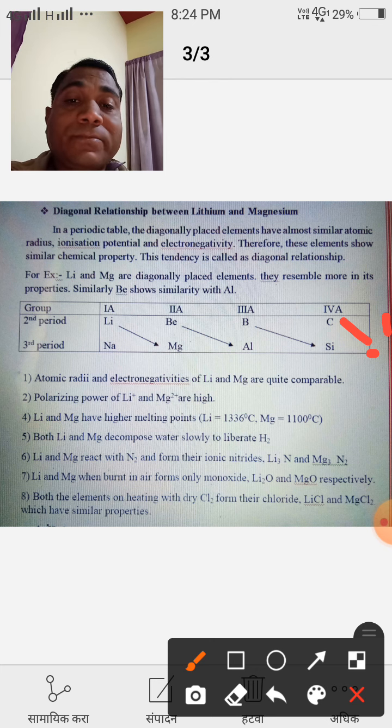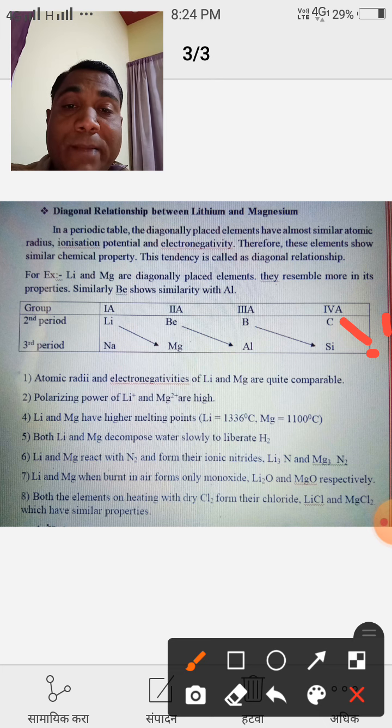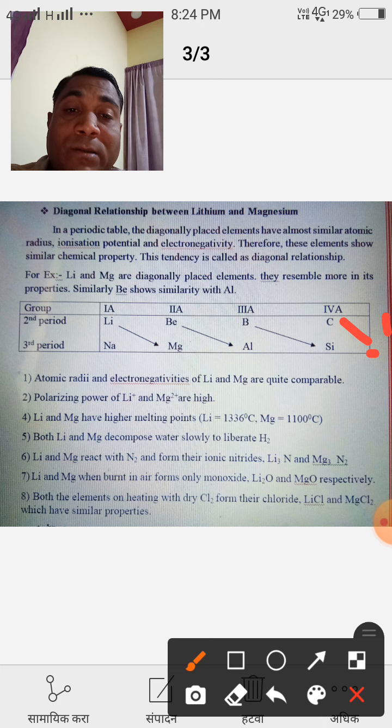For example, lithium and magnesium are diagonally placed elements. They resemble each other more in their properties. That means these elements show nearly the same properties. Similarly, beryllium also shows similarity with aluminium. Some points are given here about their atomic radii and polarizing power.